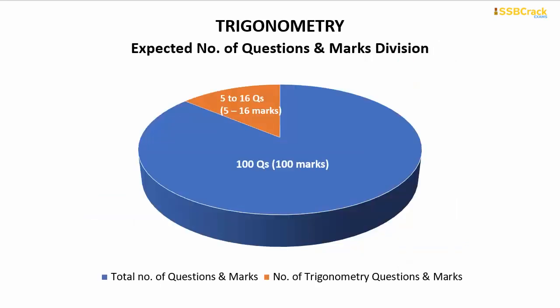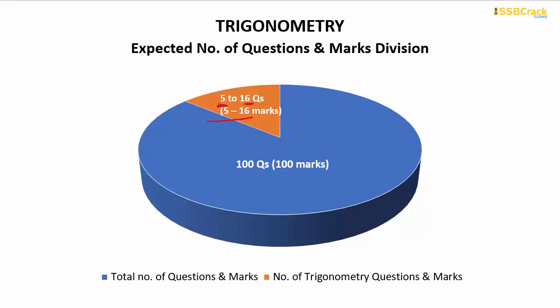So in your upcoming CDS examination, you are bound to have at least 5 questions on trigonometry, but at most 16 questions. Questions in the 5 to 16 range are highly expected in your upcoming CDS exam, which will give you 5 to 16 marks if you are very good at trigonometry concepts and if you are prepared very well for this particular topic, right?